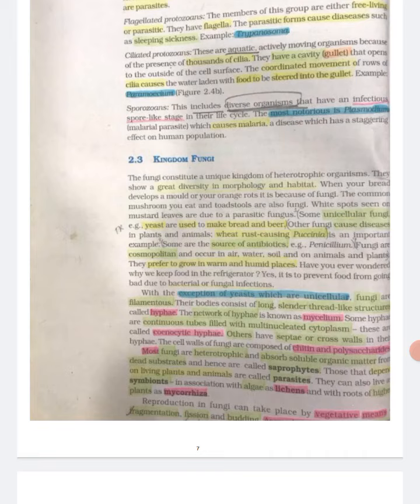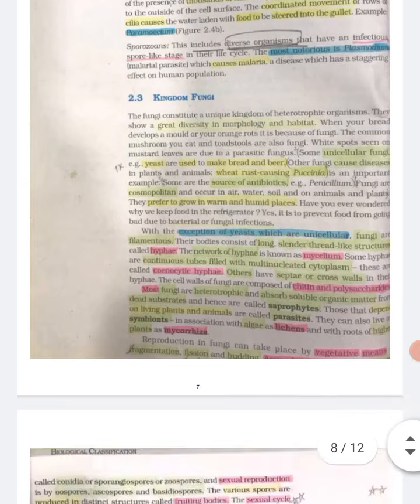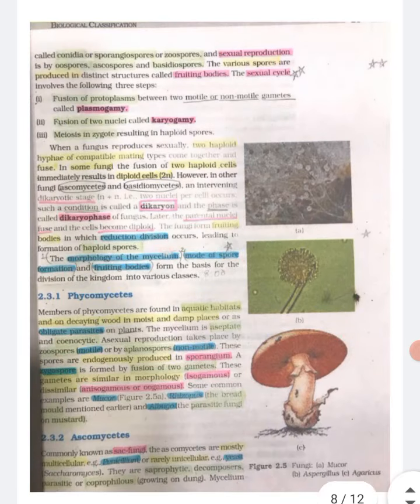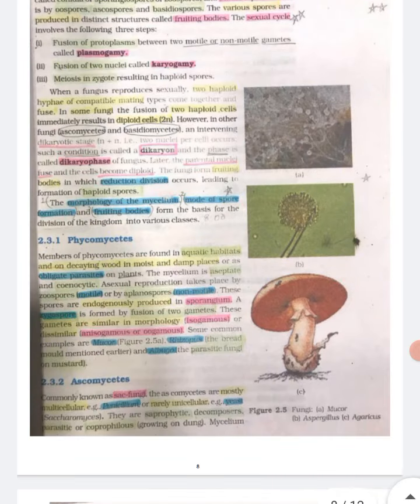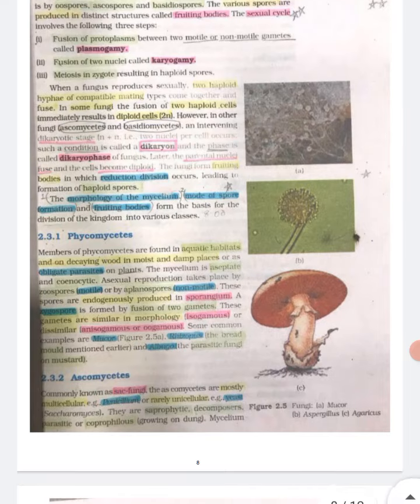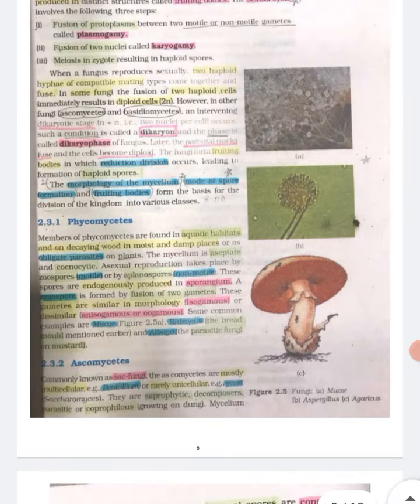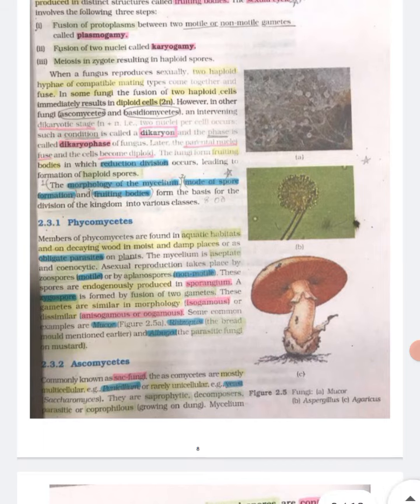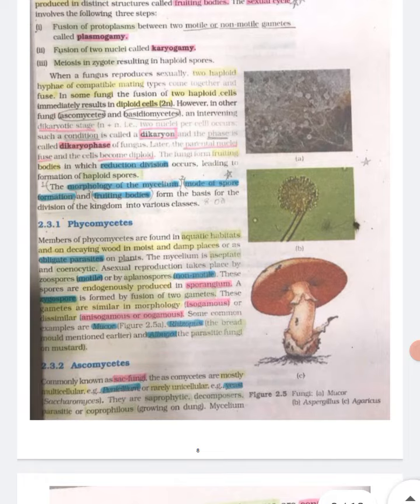Reproduction in fungi can take place by vegetative means, fragmentation, fission and budding. Asexual reproduction is by spores called conidia or sporangiospores or zoospores, and sexual reproduction is by oospores, ascospores and basidiospores. The various spores are produced in distinct structures called fruiting bodies. The sexual cycle involves the following three steps. Number 1.